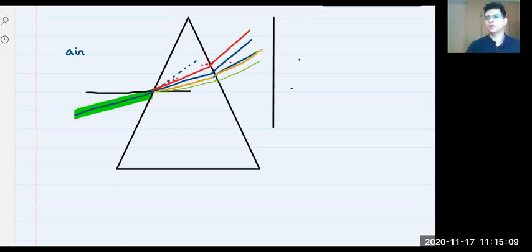So I hope all of you understood how the white light is separated into different colors. No, they're not parallel. They will be diverged. That's why sometimes the thickness of this red region will be more than the green region, and so on. Thickness might be different. Okay, got it? Right, Shivansh?